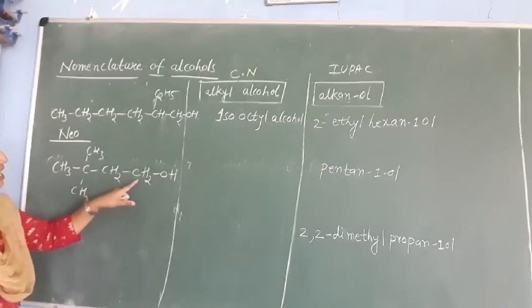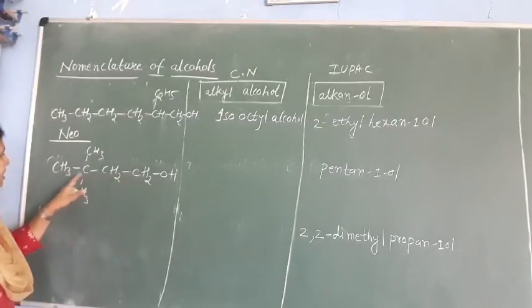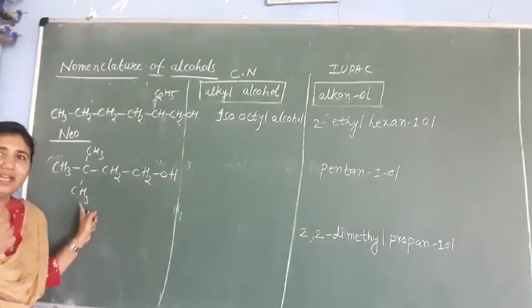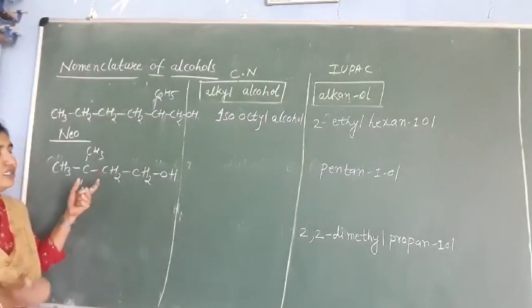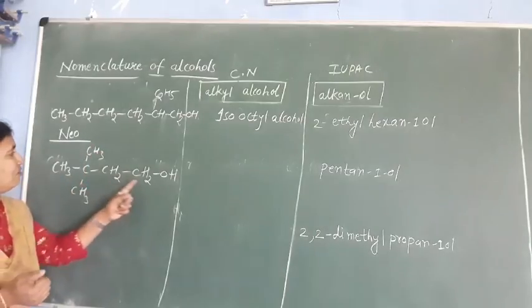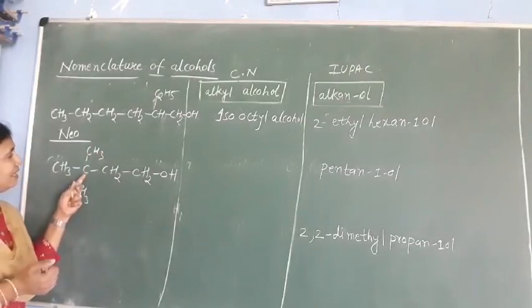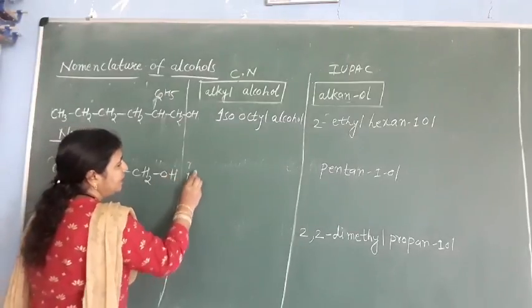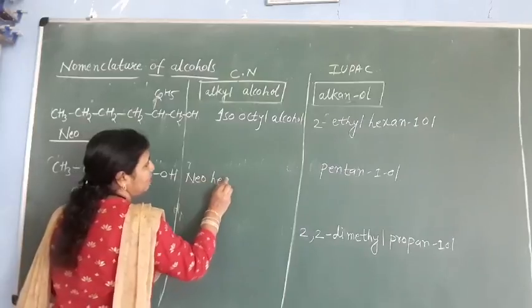But how many total carbons are there? 1, 2, 3, 4, 5, 6. Total 6 carbons, so it is called hexyl, neohexyl. Why? Because on the second last carbon we have two methyl groups. So that's why it is called neohexyl alcohol.